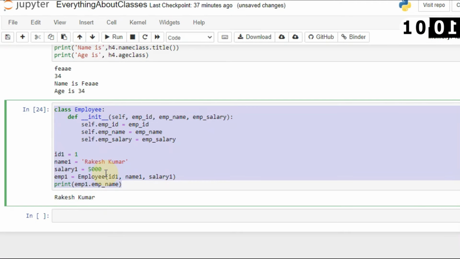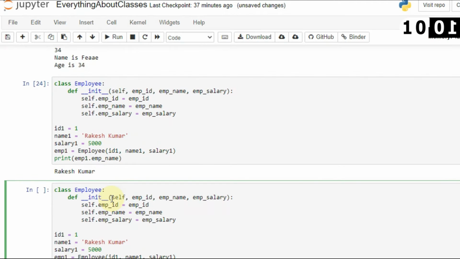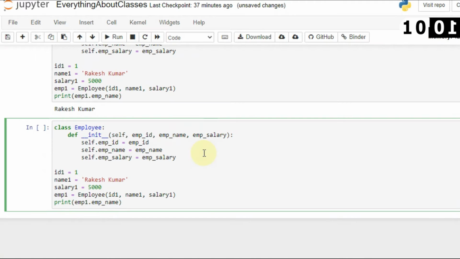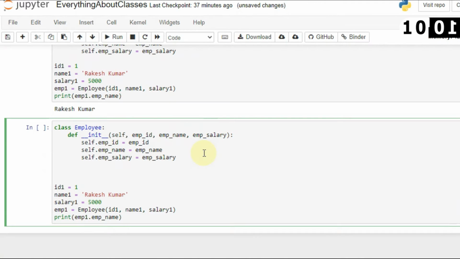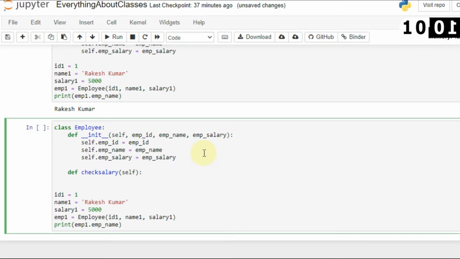Now I want to create a few methods here inside the class which will be very relevant to you. Let's say I will check if the given salary is higher, then I will say okay, you have a good salary. Otherwise, if the salary is not up to that range, I will say your salary is not much higher. So I will create a method check_salary, and here you always associate the self keyword. You can even not use that, it is up to you, but it is recommended that you use the self keyword. Now let's say I want to check if salary is greater than 10,000, then I will say okay, your salary is good. Otherwise I will say your salary is not good.